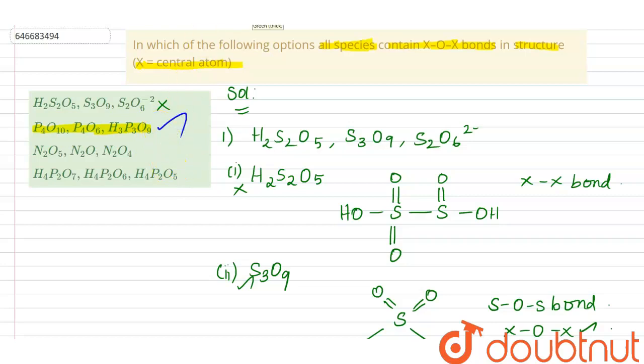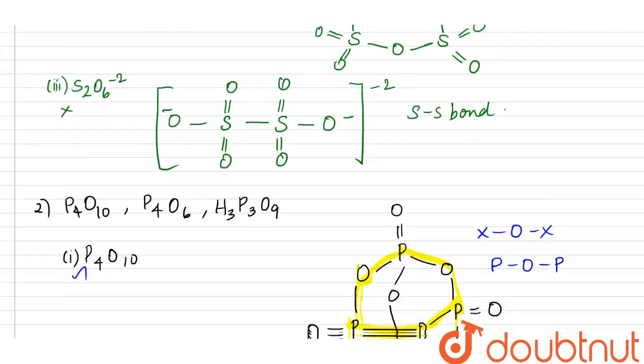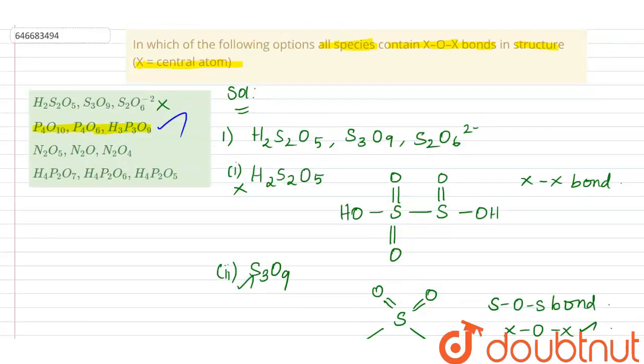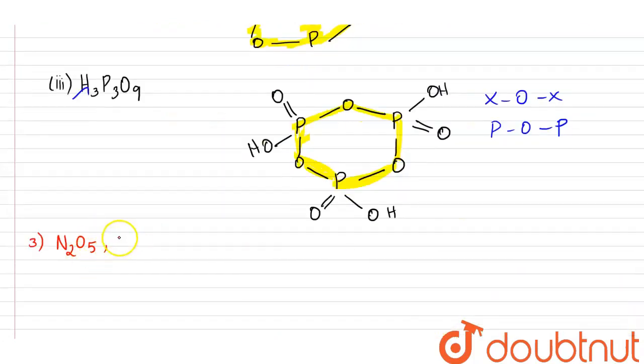Let us also see the remaining two, because we have to know which one contains the XOX bond. The third option is N2O5, N2O, N2O4.